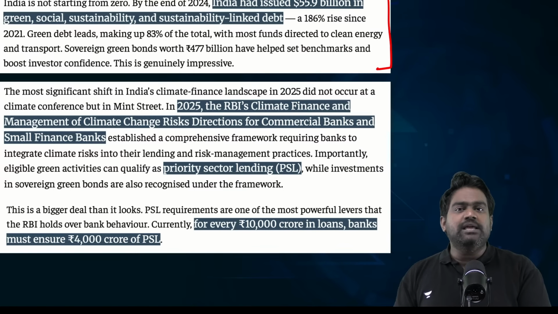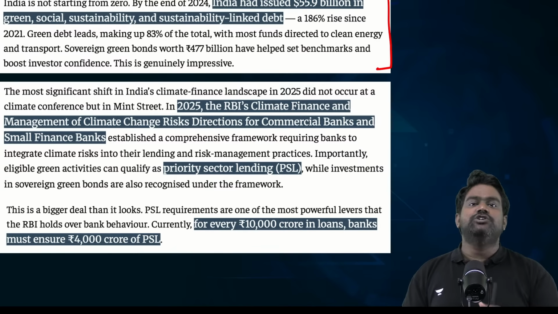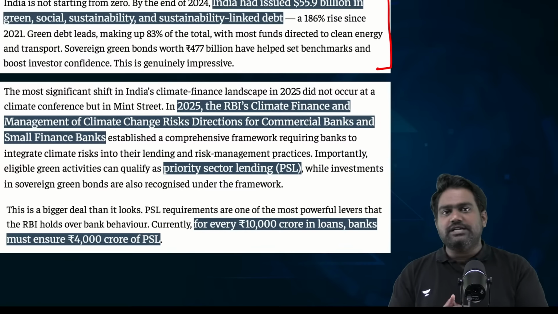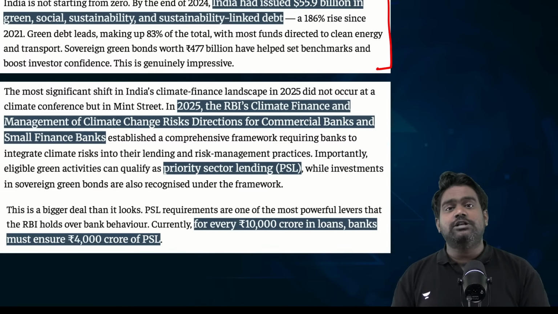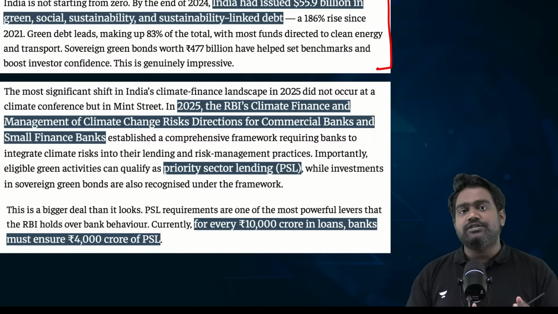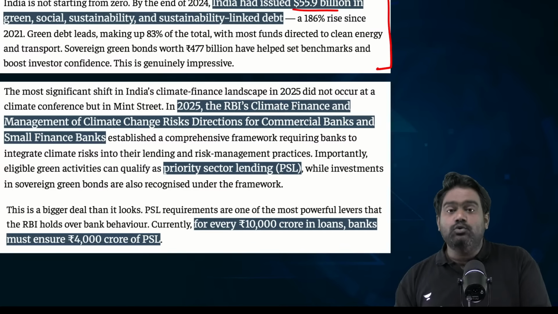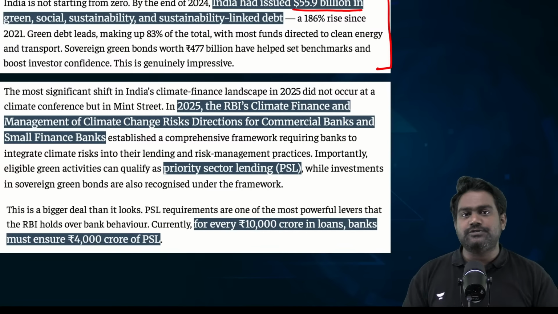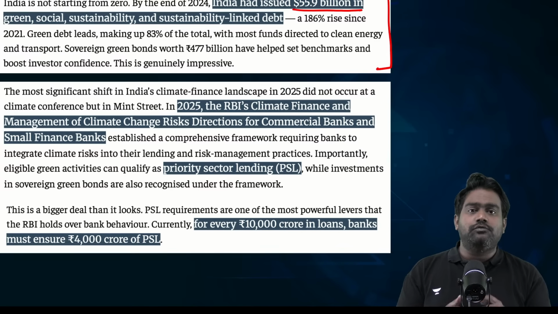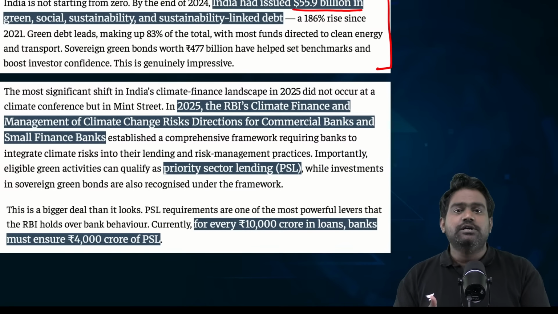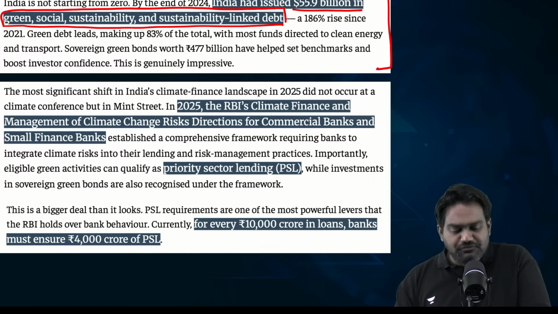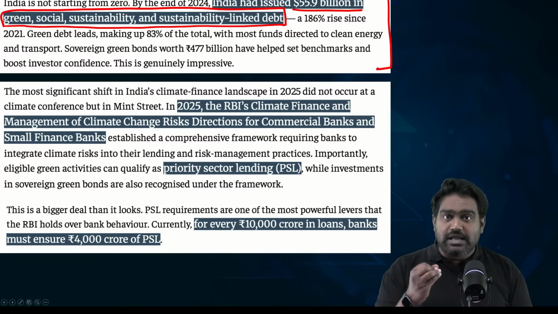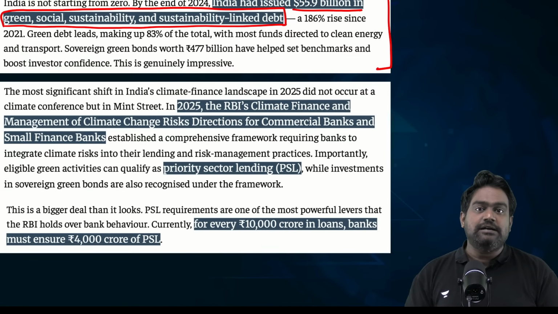This is where the UNEP praises India's climate finance initiatives. Over the past few years, especially in the last 10-15 years, India has rolled out many new financial instruments, debt linked instruments, to raise climate finance to the tune of $55.9 billion by using a mixture of green bonds, social bonds, sustainability bonds, and other debt linked instruments. India has managed to raise significant capital, and this is quite impressive by global standards.